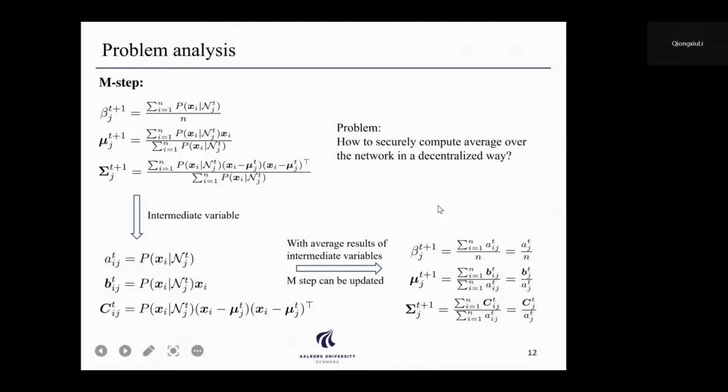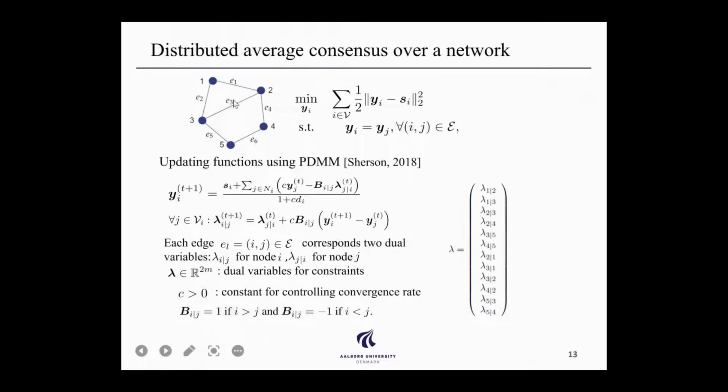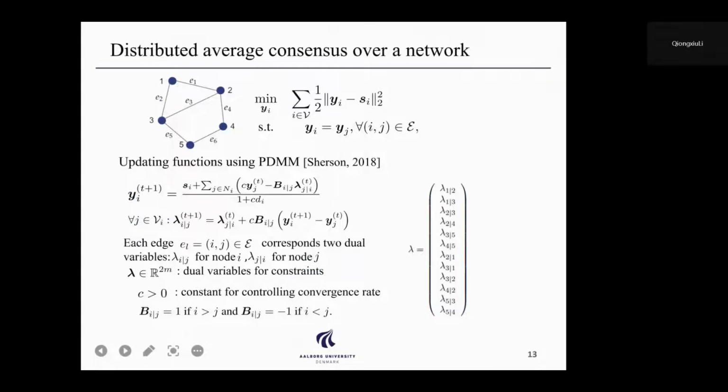So the problem is then reduced to how we can securely compute the average of all these intermediate updates over the network in a decentralized way. To do so, we first model it as a distributed convex optimization problem, where xi denotes the local private data we want to protect, and yi denotes the optimization variable of node i.